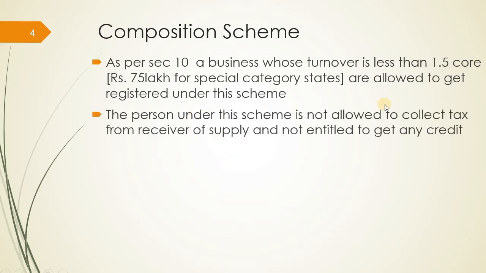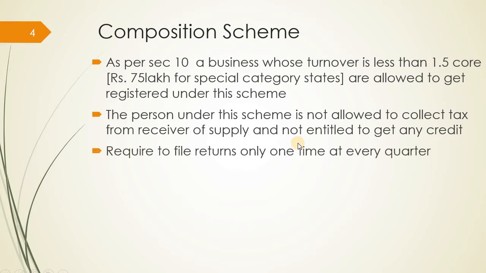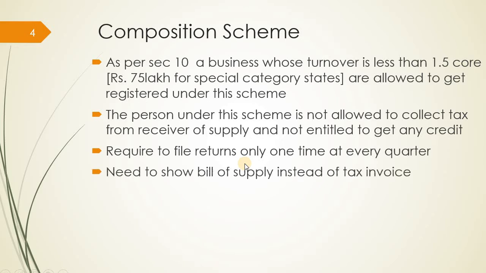The person under this scheme is not allowed to collect the tax from the receiver of supply, and also is not entitled to get the input tax credit benefit. Then he is required to file returns only one time a quarter. In the regular scheme you have to file 3 returns per month, but here you have to file only 1 return. So this is a simplified form, especially for small traders. It would be very burdensome or cumbersome for small traders to file 3 returns every month. It will definitely be a hectic task for them.